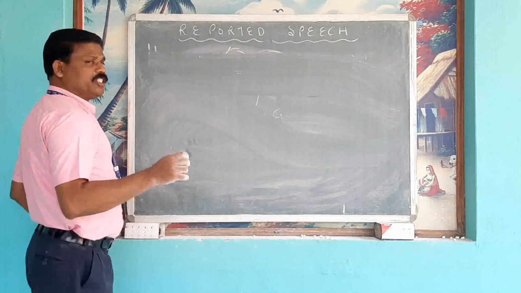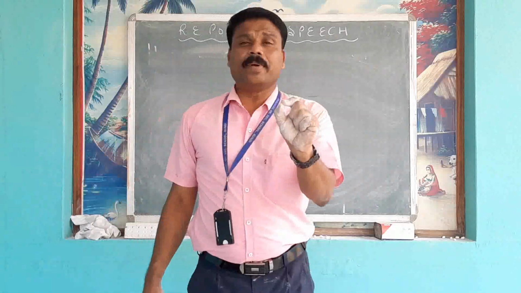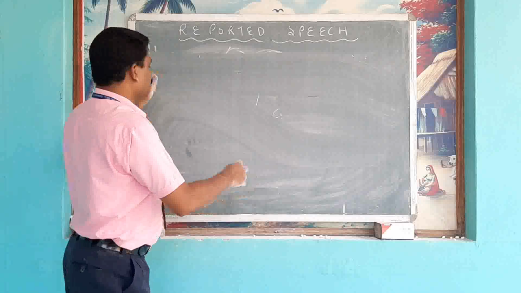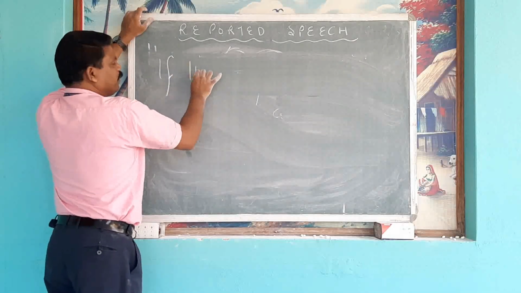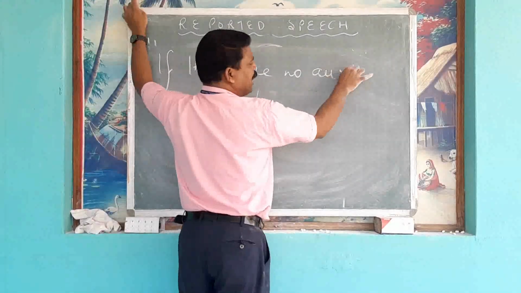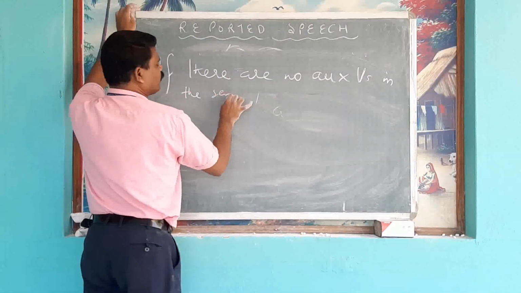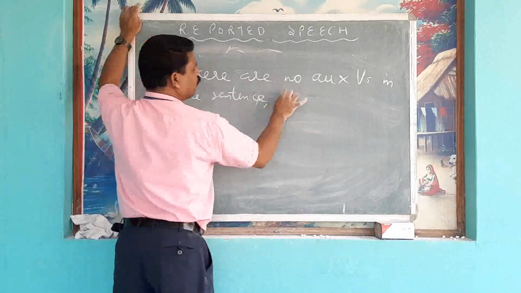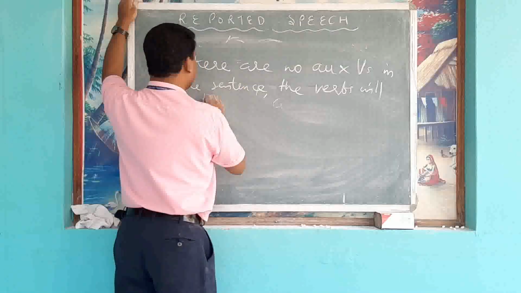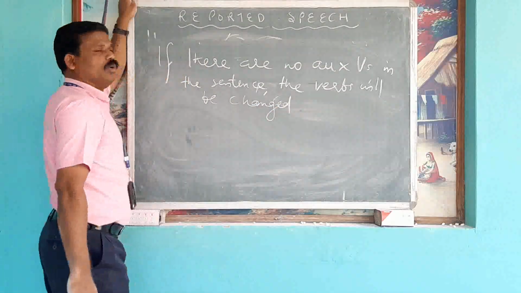Now please note, if there is no auxiliary verb in the sentence, the verb will be changed. It's an important rule.